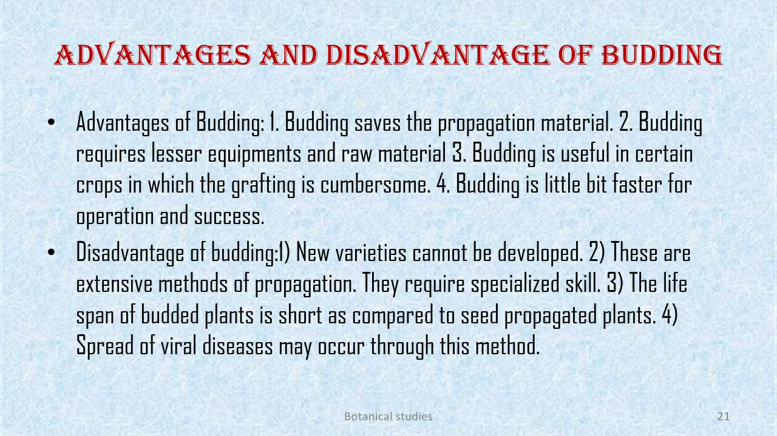Advantages and disadvantages of budding. Advantages of budding. Budding saves the propagation material. Budding requires lesser equipment and raw material. Budding is useful in certain crops in which the grafting is cumbersome. Budding is a little bit faster for operation and success.